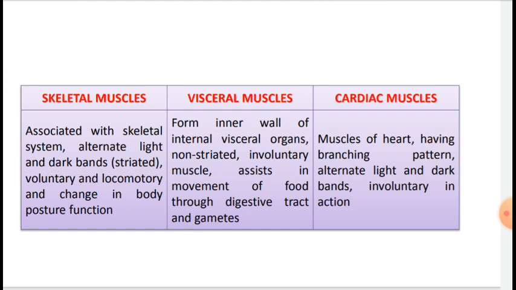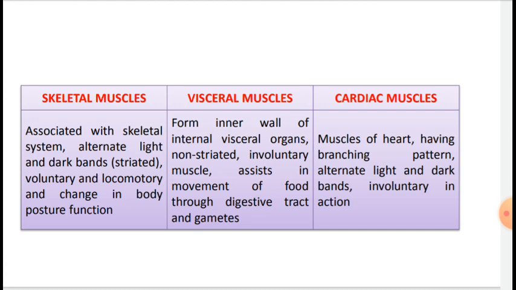Skeletal muscles are closely associated with the skeletal components of the human body. They have a stripe or lining appearance under the microscope, and that's why they are also known as striated muscle. Their activities are under the voluntary control of the nervous system, so they are also known as voluntary muscle.